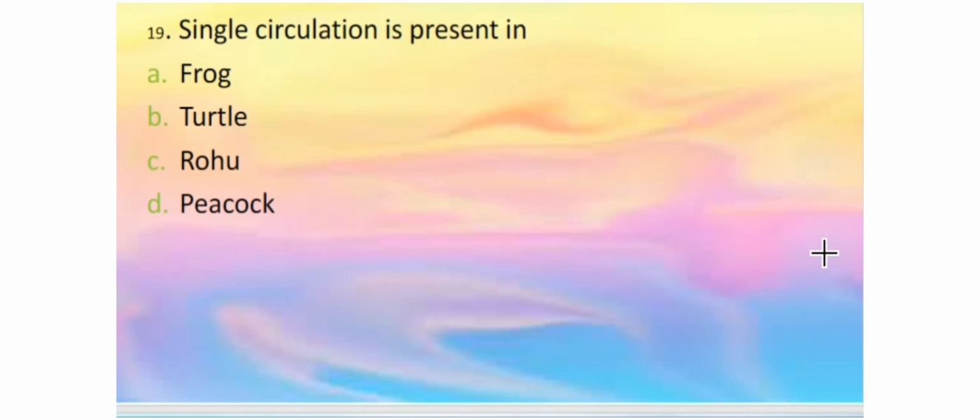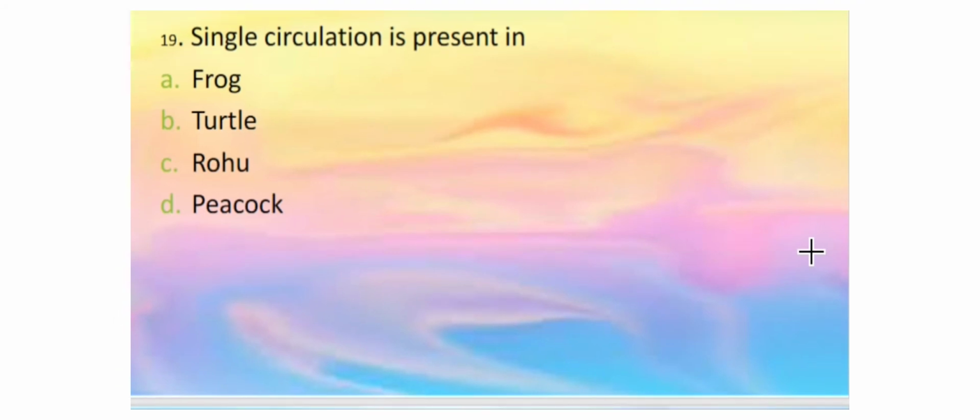Single circulation is present in. So we are studying two types of circulation, single and double. Single circulation means blood passes through the heart only once during a cardiac cycle. If the blood passes through the heart twice during the cardiac cycle, it is called double circulation. Single circulation is present in fish. So here out of this, rohu is the fish. So the correct answer is option C, rohu.